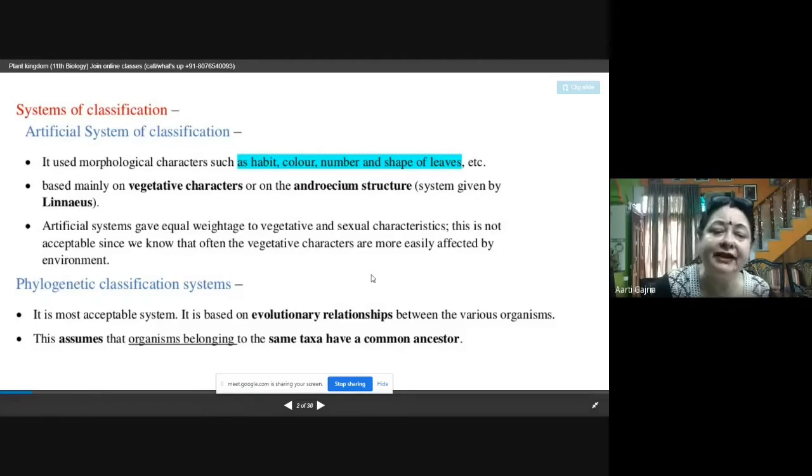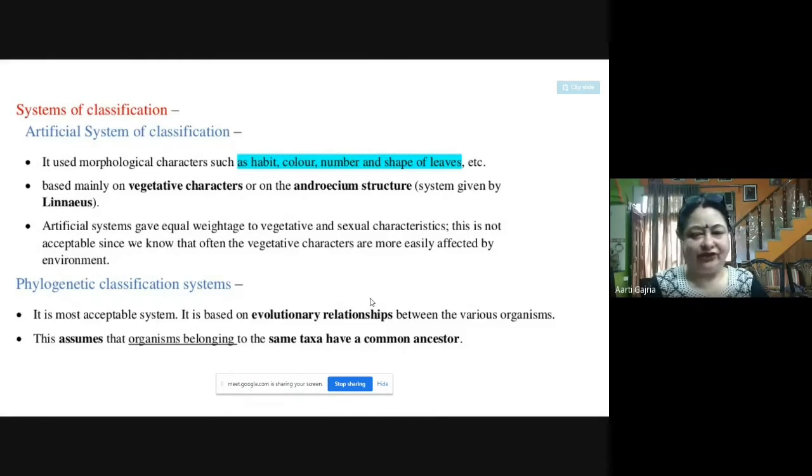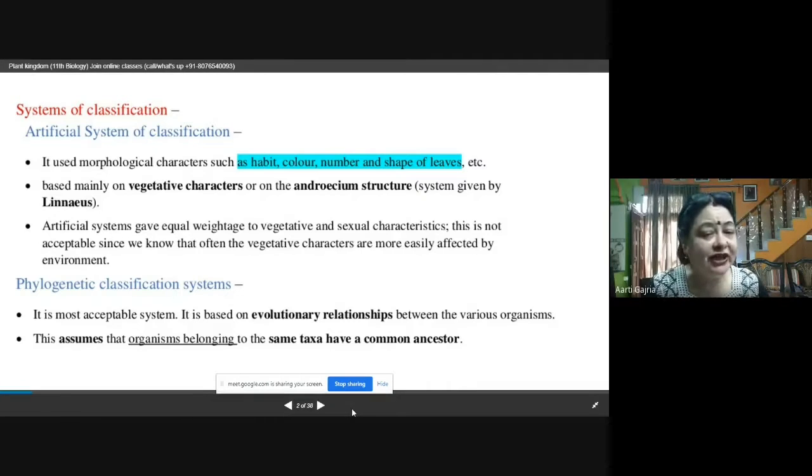And then came the phylogenetic classification system. What is phylogenetic classification system? Phylogenetic classification system is the classification which was based on the evolutionary relationship between various organisms. What is evolution?